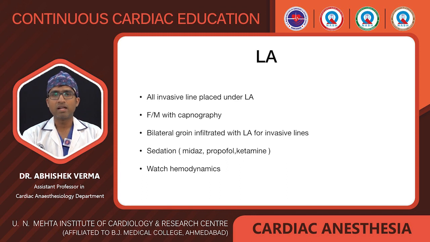So in local anesthesia with conscious sedation, all the invasive lines are placed under local anesthesia. For the face mask, you can use a partial rebreathing mask with capnography. The groin is infiltrated with local anesthesia, and you can also give a nerve block over the invasive lines. For sedation, midazolam, propofol and ketamine can be used, and watch for the hemodynamics. Propofol and ketamine can be used. We can also use sedation with the TIVA. We can also use ketamine, ketofol. In our practice we use ketofol. Mostly it is good for the hemodynamics, in our experience.